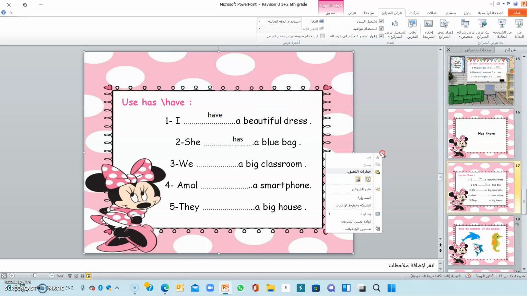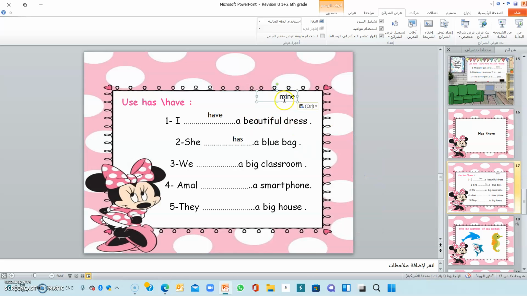Number three, we a big classroom. We have a big classroom. Number four, Amal, a smartphone. Amal has a smartphone. And number five, they, a big house. They have a big house.